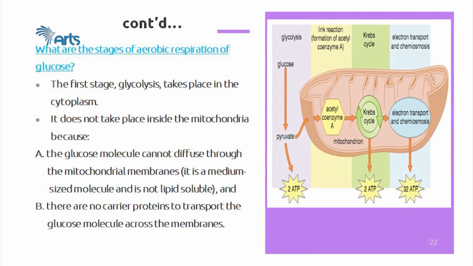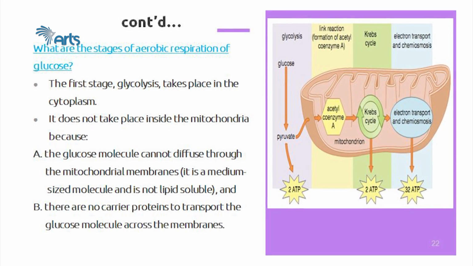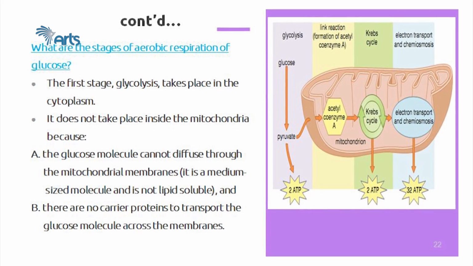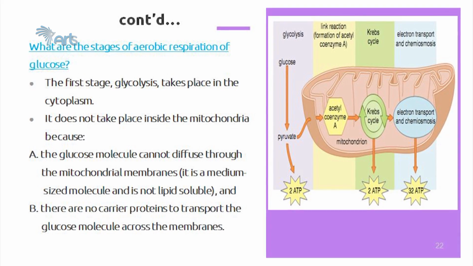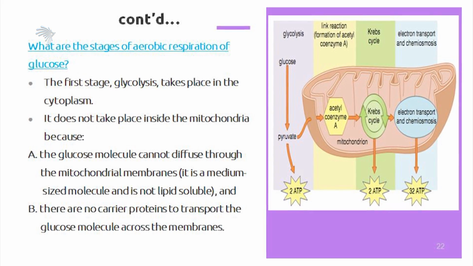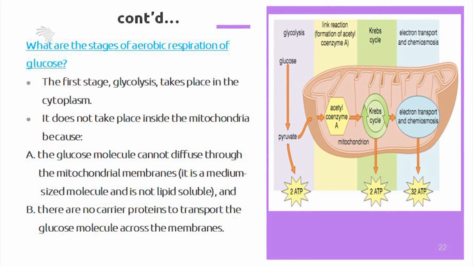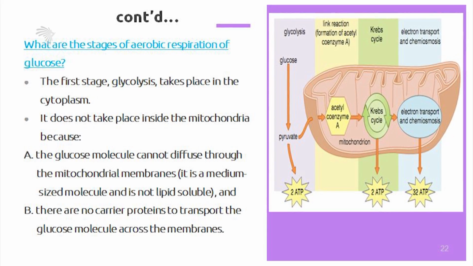One, the glucose molecule cannot diffuse through the mitochondrial membrane. It is a medium-sized molecule and is not lipid soluble. If you remember in cell biology, for a substance to cross the plasma membrane through diffusion, it must be a small molecule, it should not be charged, and it should be lipid soluble. So the glucose molecule does not fulfill these criteria, so it cannot pass through the mitochondrial membrane.